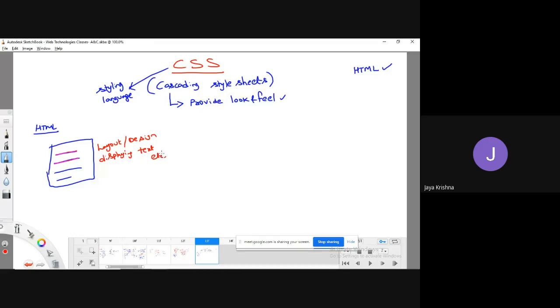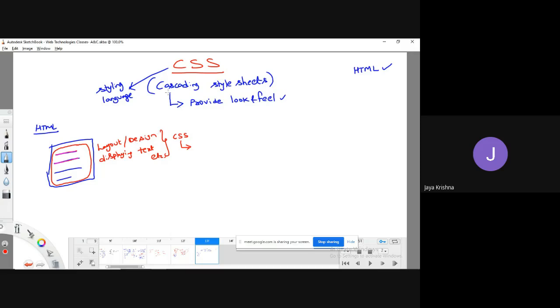How to display all these things, how to style them, that we can define with the help of CSS. Meaning that simply we can say CSS describes how the HTML elements of a particular web page should be displayed. That is defined by CSS.